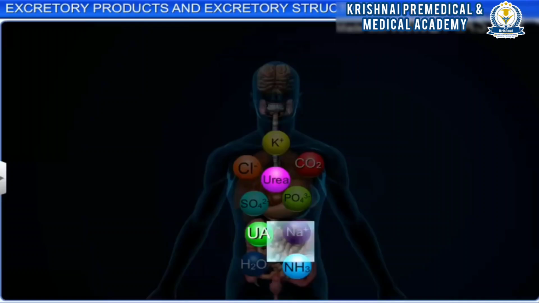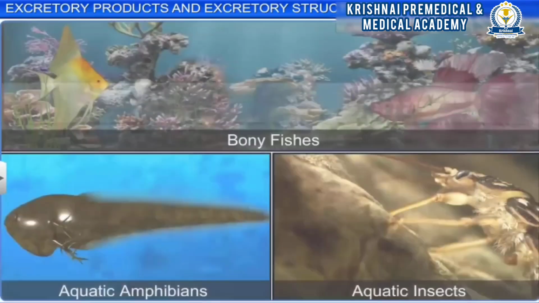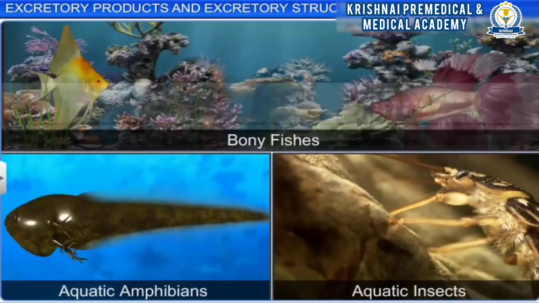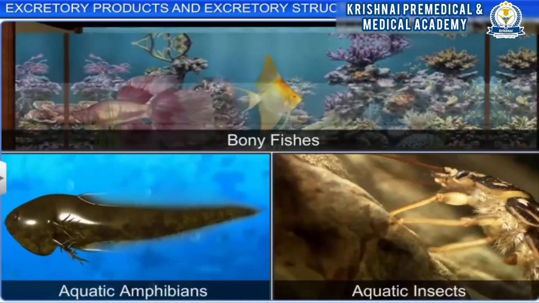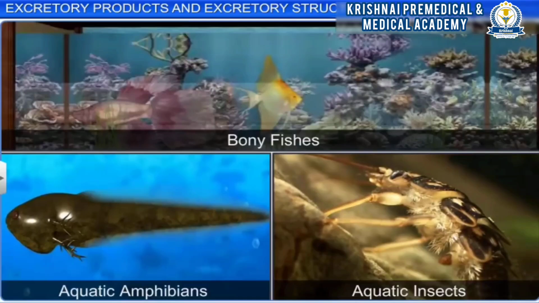Ammonia is the most toxic and requires a lot of water for its elimination, and this is excreted only by those organisms that can compensate for the loss of water. Generally, bony fishes, aquatic amphibians and aquatic insects excrete ammonia in the form of readily soluble ammonium ions through their gills and body surface by the process of diffusion. Animals that excrete ammonia are called ammonotelic, while the process is called ammonotelism.